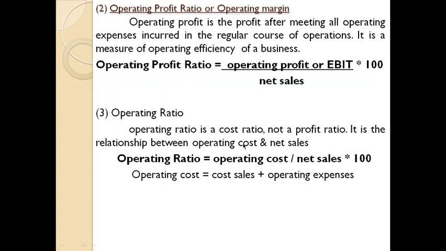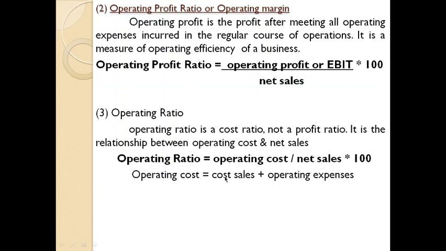Operating cost, as the term suggests, is a cost incurred by the organization especially for their operating purpose. Every business is operating for increasing or improving or making sales. So in order to make sales, the various costs incurred by the organization are cost of sales as well as operating expenses.